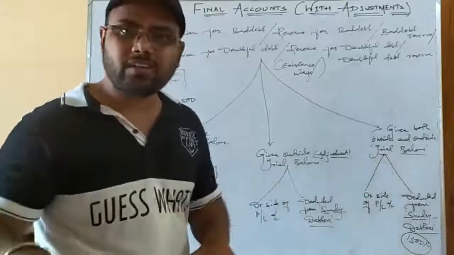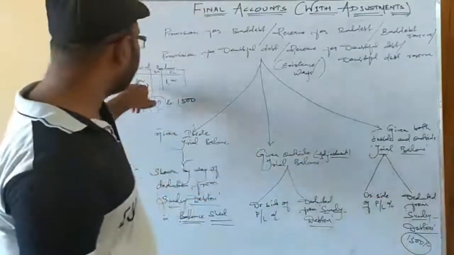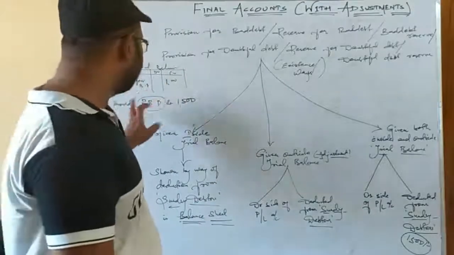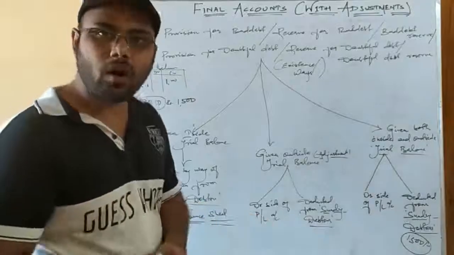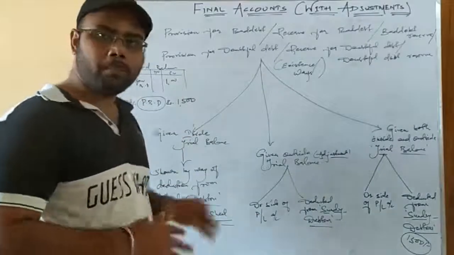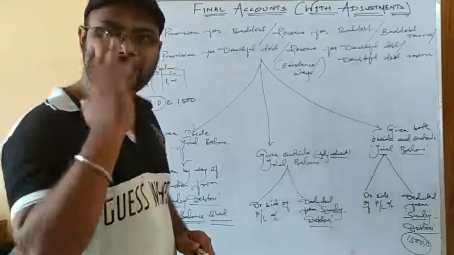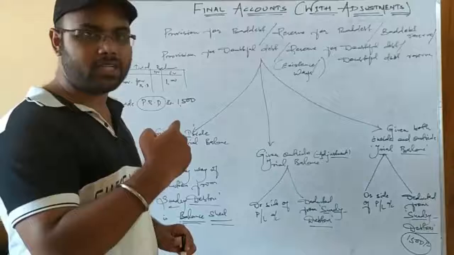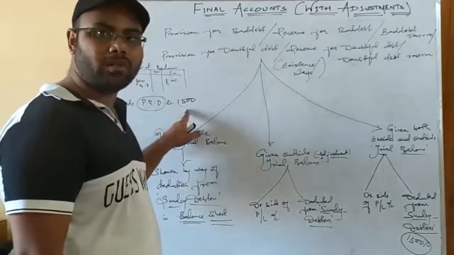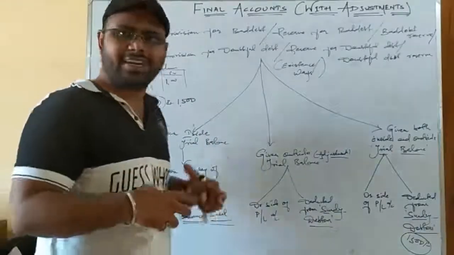But what is the difference in this third way? See, you already have provision, as your account shows 1000 in the trial balance, and this year it asks to maintain provision of 1500. That means we already have 1000, we need provision of 1500, so we need an extra 500. Got it? Please pay attention. We already have 1000 as the provision, but we need 1500 for this year. That means we need an extra 500. So we are running a deficit here.